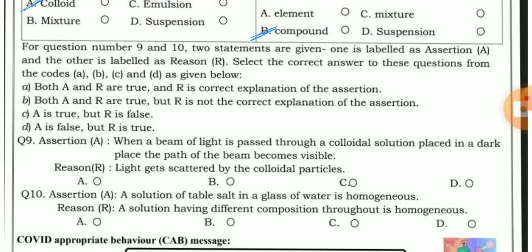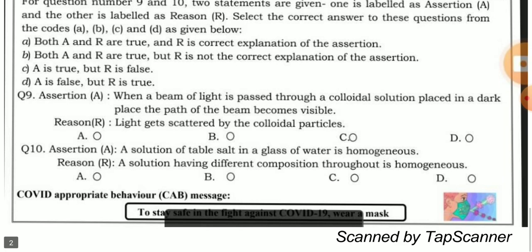So we will discuss question number 9. Assertion is: when a beam of light is passed through a colloidal solution placed in a dark place, the path of the beam becomes visible. This sentence is correct, and the reason given is: light gets scattered by the colloidal particles. This is also the correct explanation. So your answer would be A, option A.